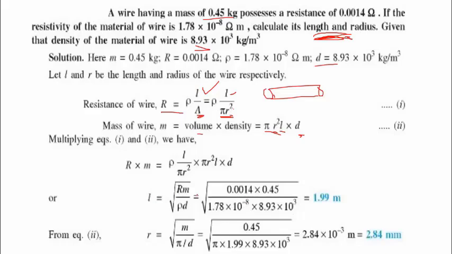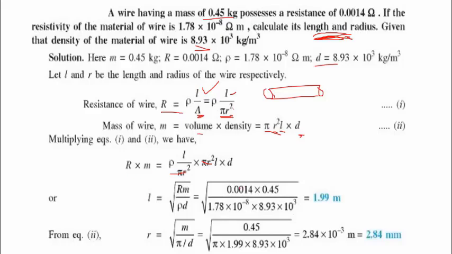Then you can solve for L. As you can see here, they have multiplied equation 1 and 2. When you multiply, you get R times M equals resistivity L over pi r squared times pi r squared L times D. From here you can cancel pi and pi, r squared and pi r squared. Then you remain with L squared times density equals R times mass.